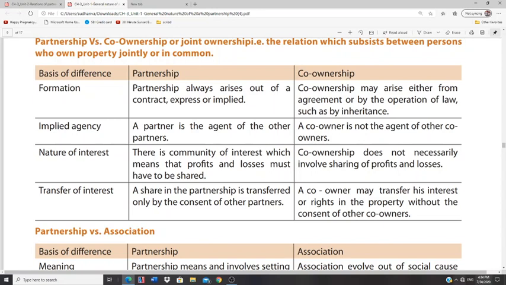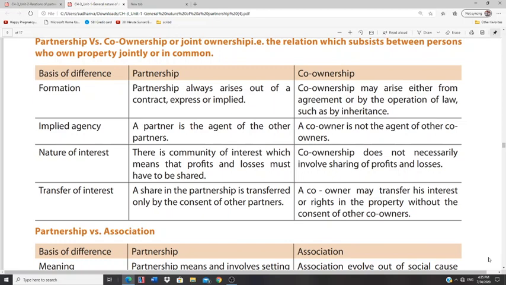Next, what kind of interest exists in a partnership firm? As the name suggests, partners share both profits and losses. If they have to pay interest on capital, they have to pay it and so on. There is a particular premise of interest, that means either profits or losses have to be shared. But in co-ownership, such sharing of profits and losses does not exist.